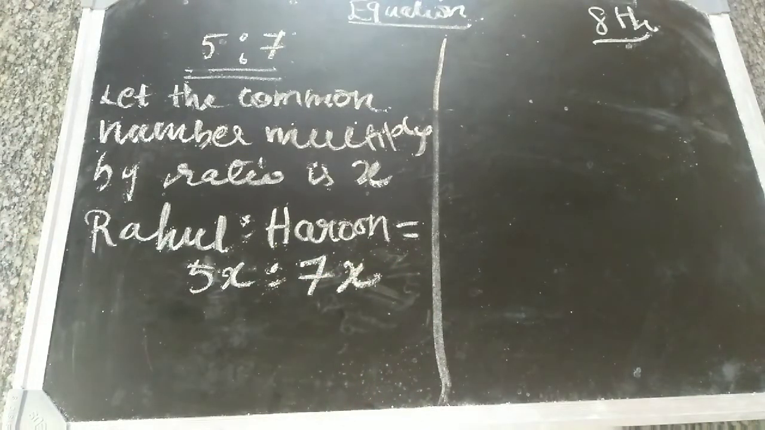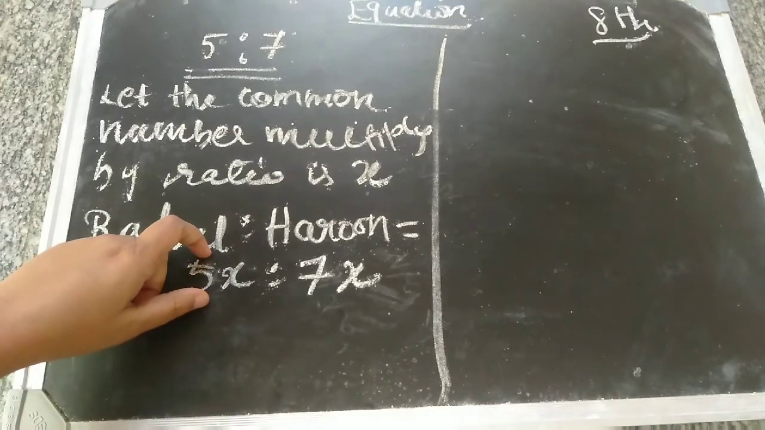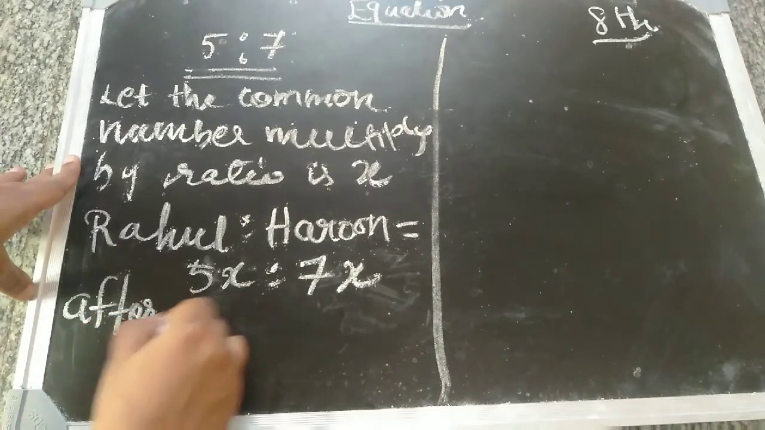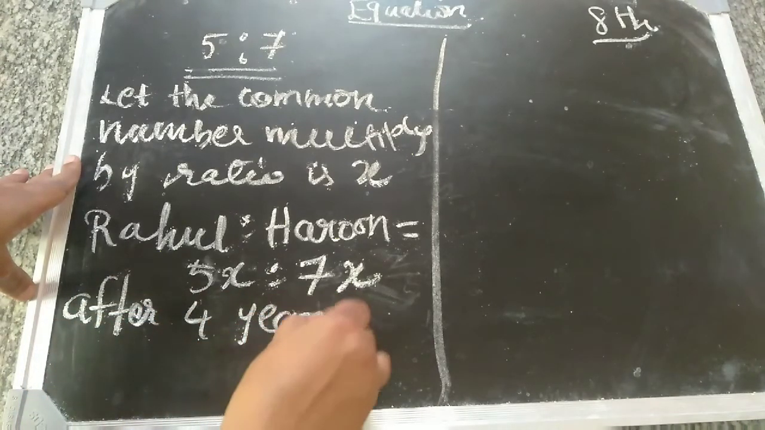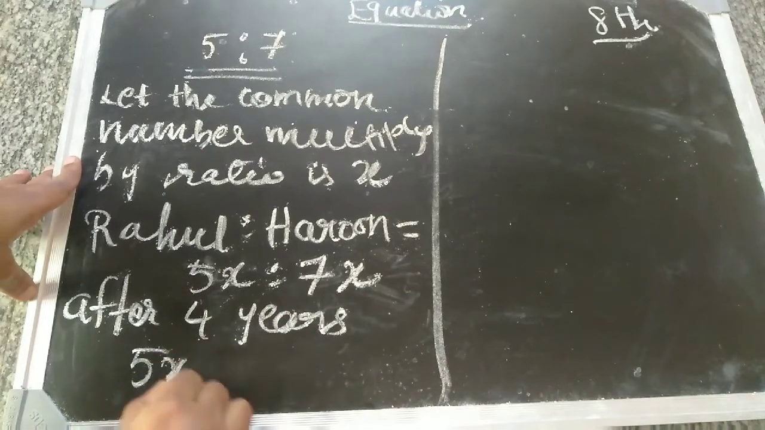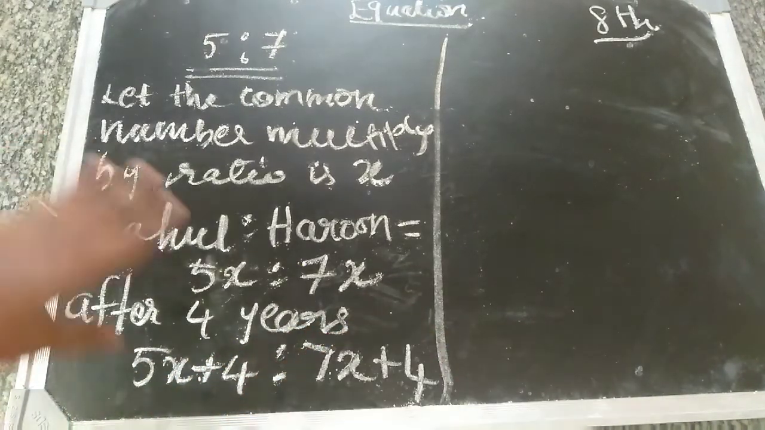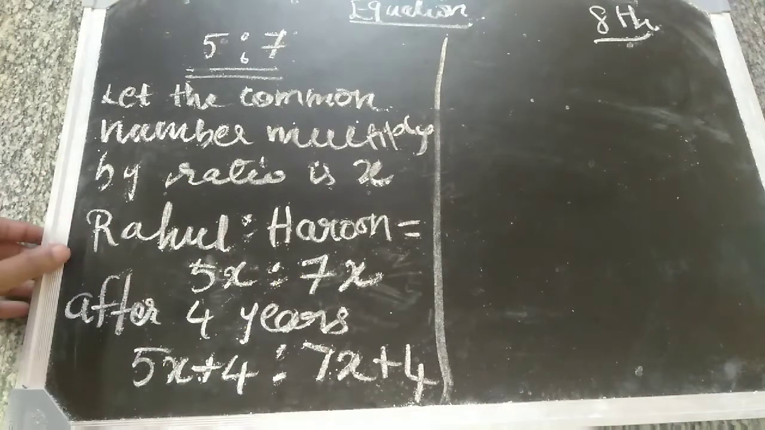Next, after 4 years, that means now you are 7 years. After 4 years, what you have to do? 7 plus 4 is 11. The same way, now you are 5x. After 4 years means 5x plus 4 and 7x plus 4. That's all. Now this is after 4 years.